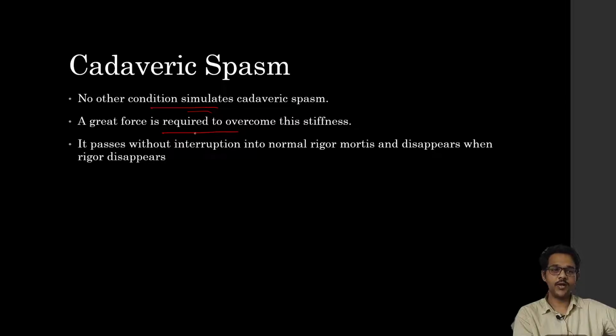Great force is required to overcome the stiffness of cadaveric spasm, compared to rigor mortis, which can be overcome by extending the muscles. It passes without interruption into rigor mortis and disappears when the rigor disappears. So cadaveric spasm occurs immediately after death, continues with the normal rigor, and passes off after the rigor mortis disappears when the muscles get degraded by decomposition.